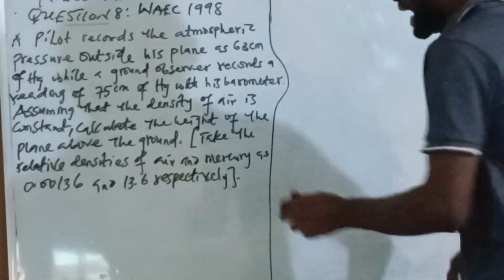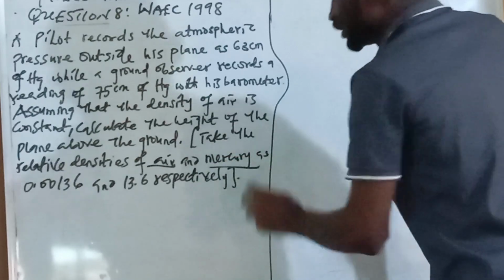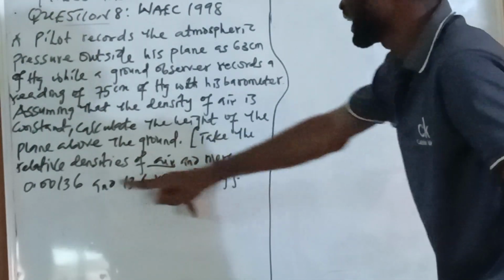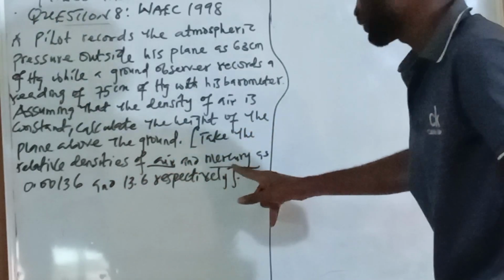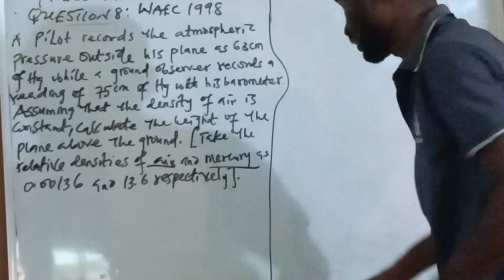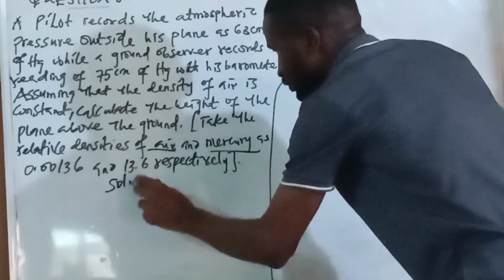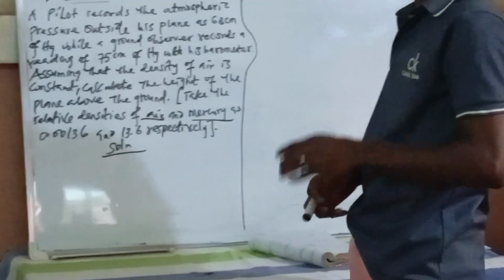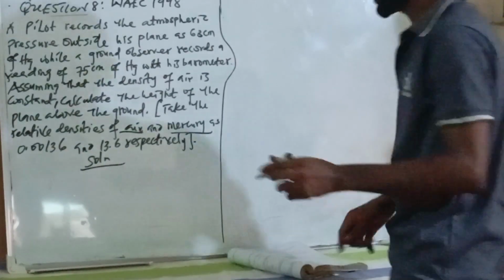Okay. Now they tell us to take the relative densities of air and mercury. Density of air is this one, while density of mercury is what now? Is this other one. Okay. So I have under my solution, I will have it to be this. Now, when you look at this case, we have mercury and air. So we are going to say pressure change.